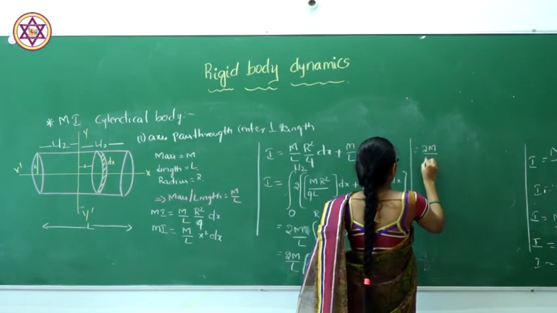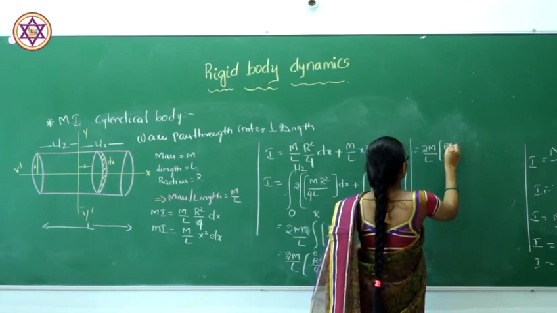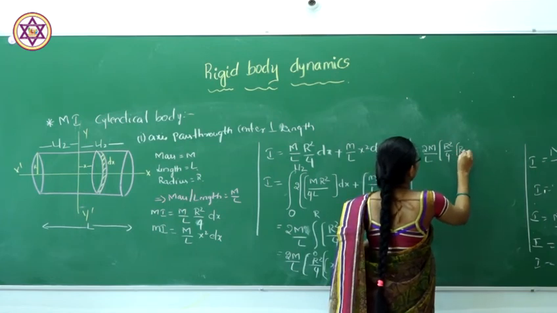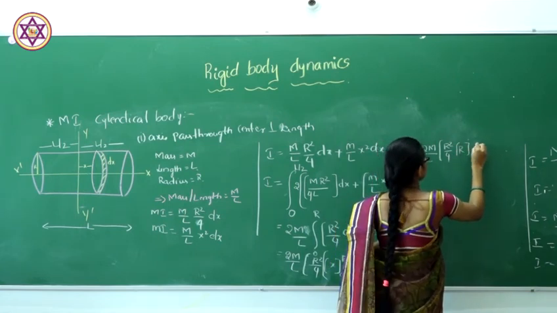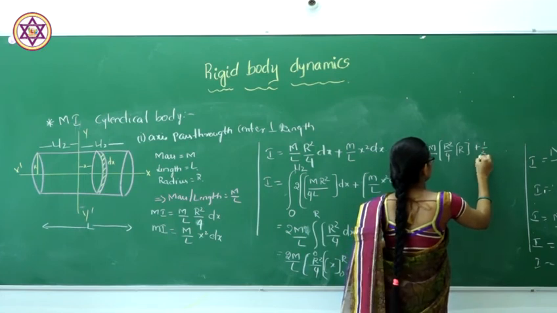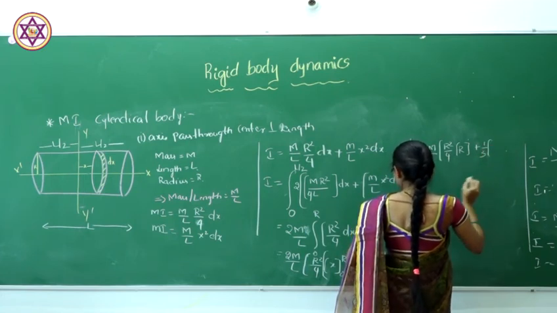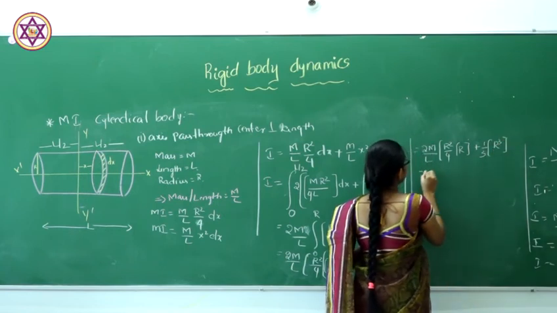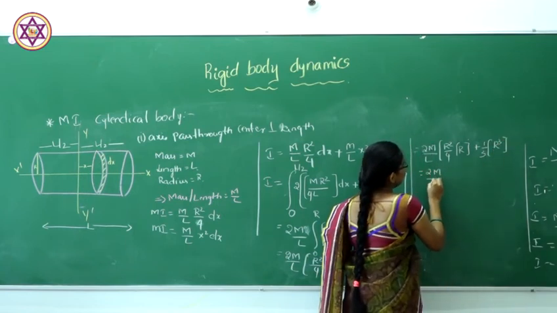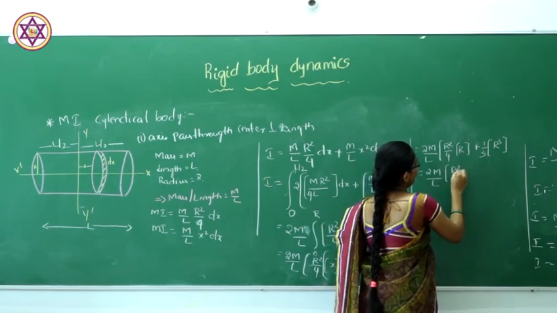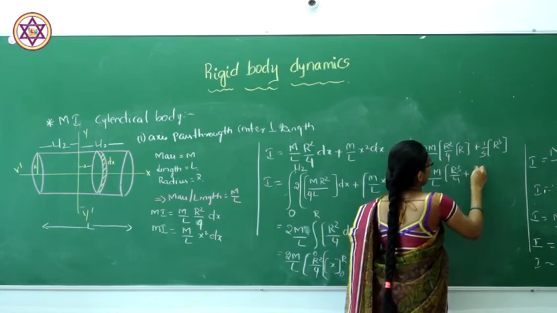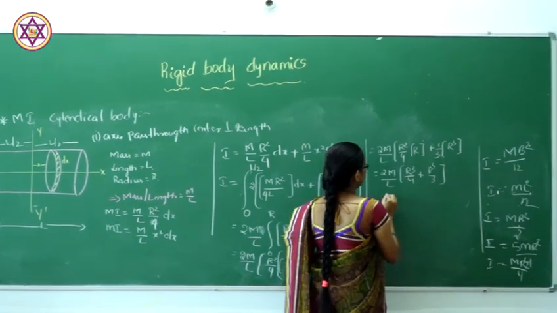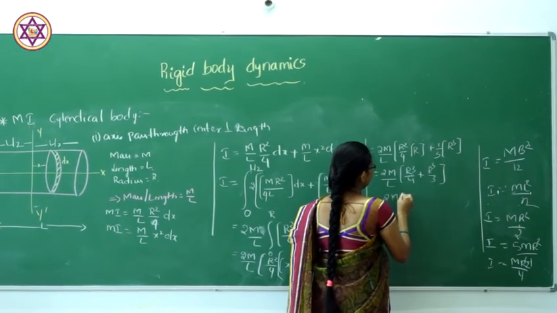2m by L, r square divided by 4 into r, plus 1 by 3 is a common, x cube is nothing but r cube. By simplifying this, 2m by L, r cube by 4 plus r cube by 3.